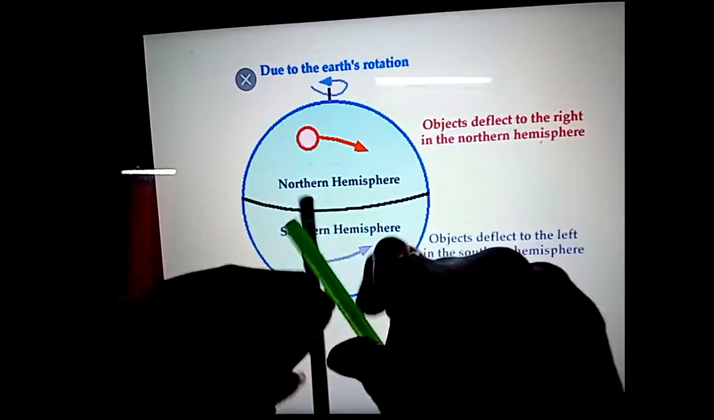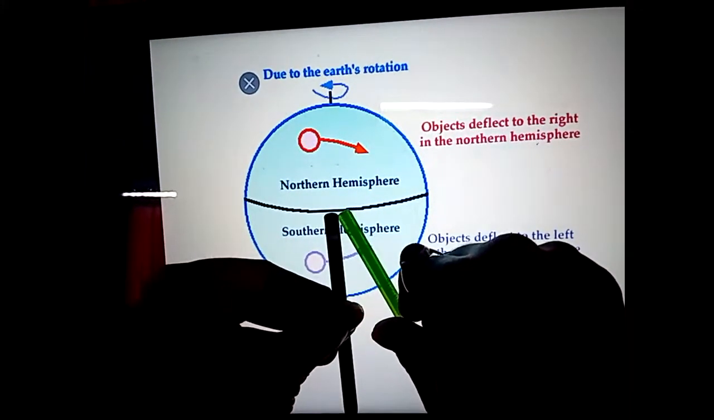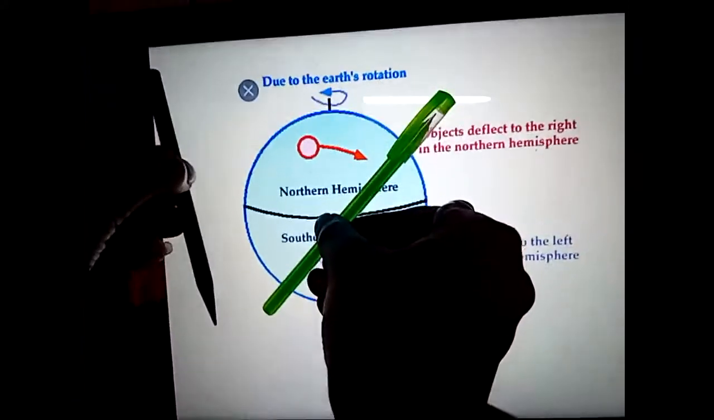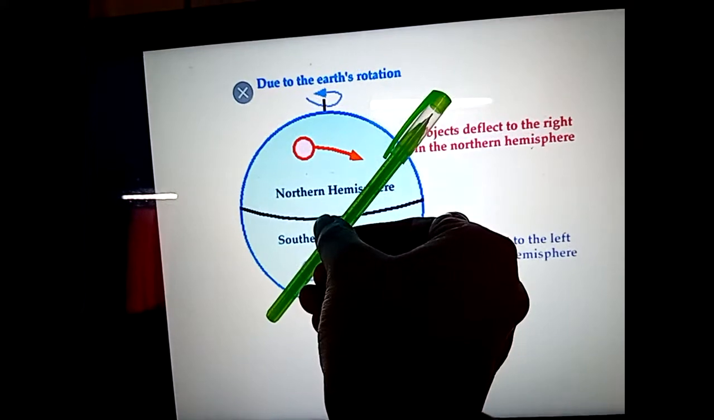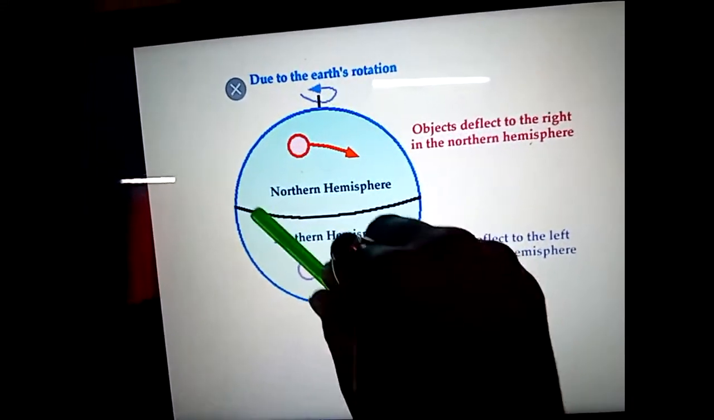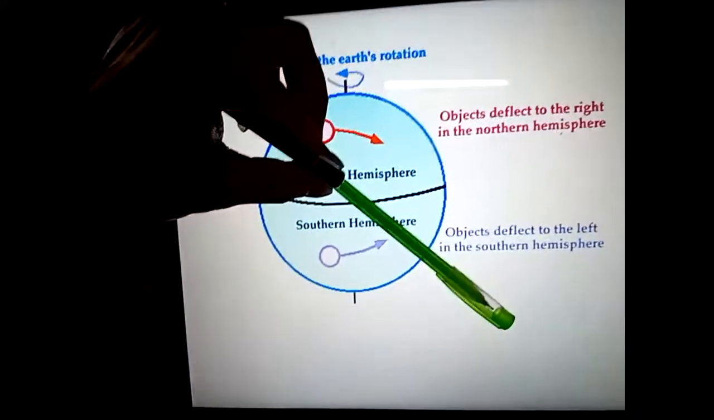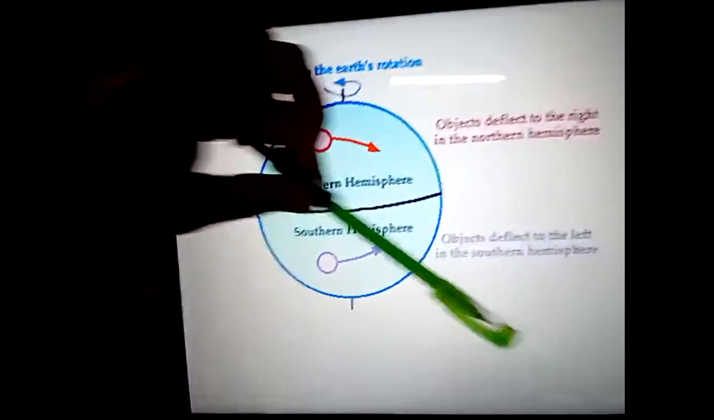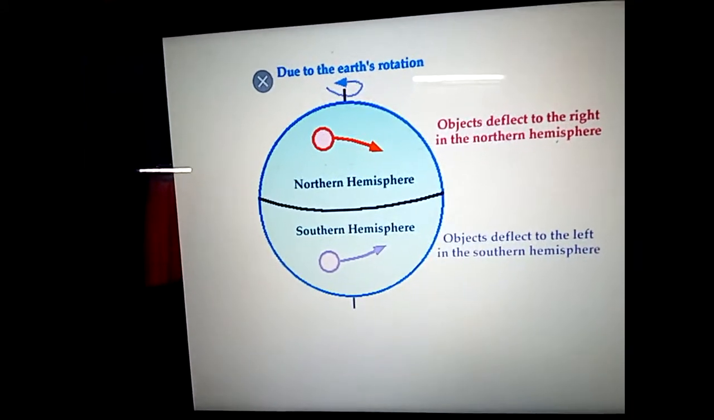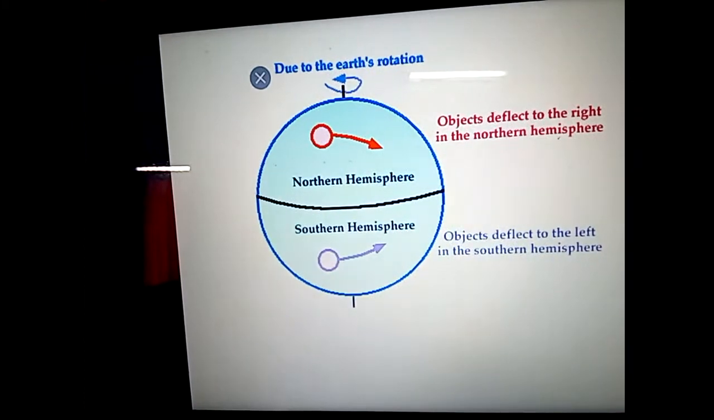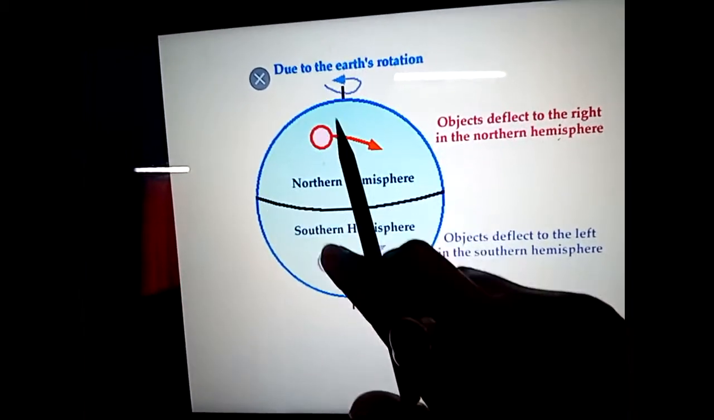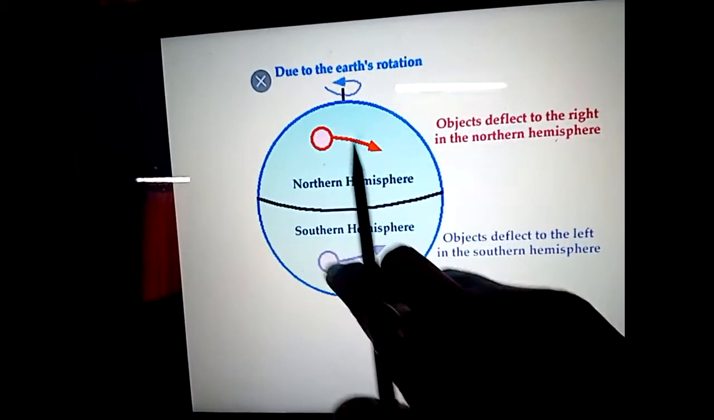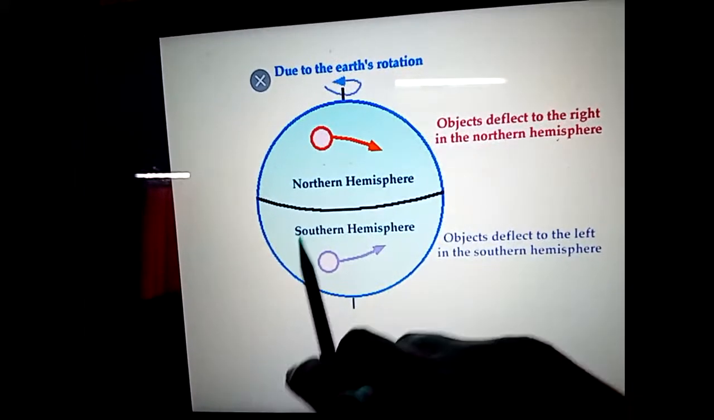In the northern hemisphere, your face is towards the right side. In the southern hemisphere, your face is towards the left side. Always remember this. Due to only Coriolis force this happened. In the northern hemisphere, wind deflects towards the right. In the southern hemisphere, wind deflects towards the left.